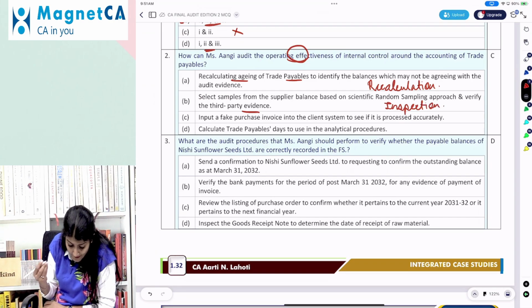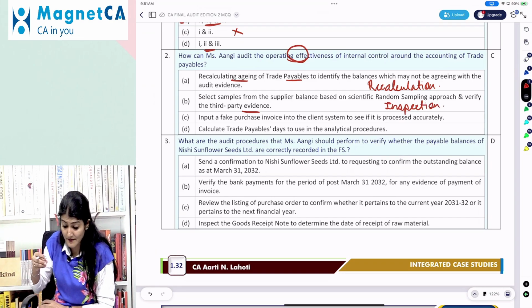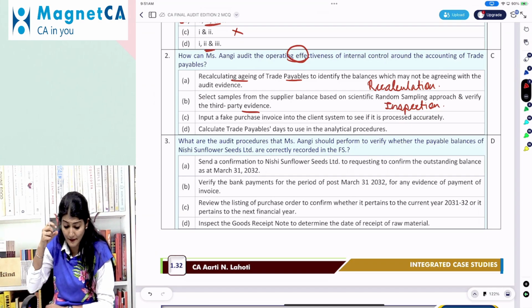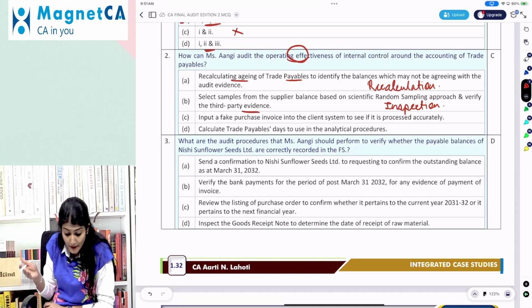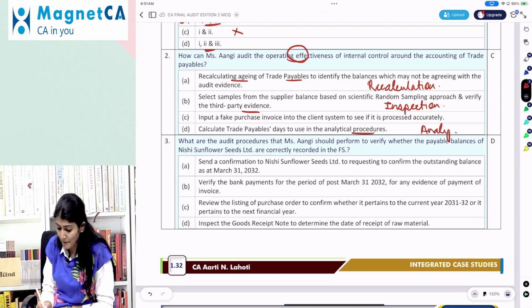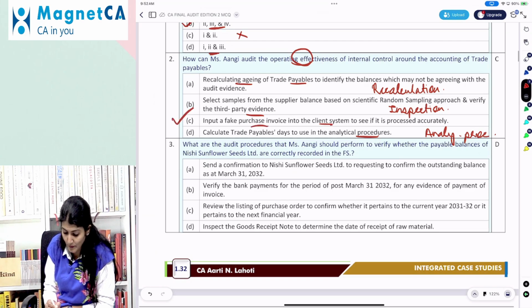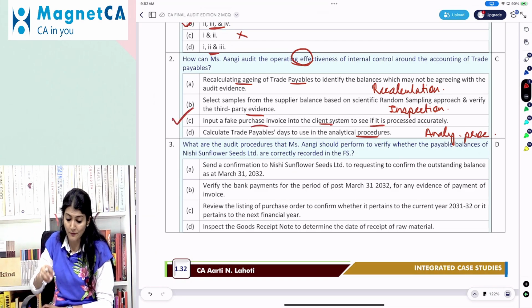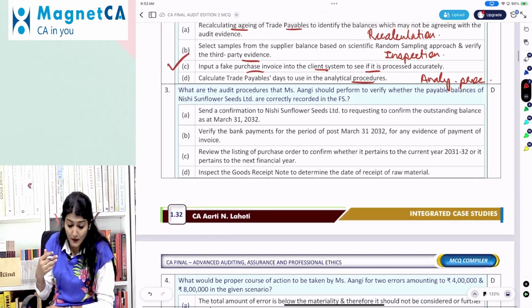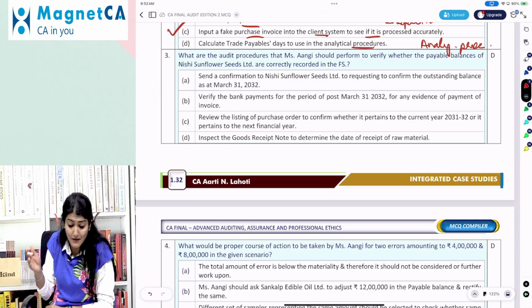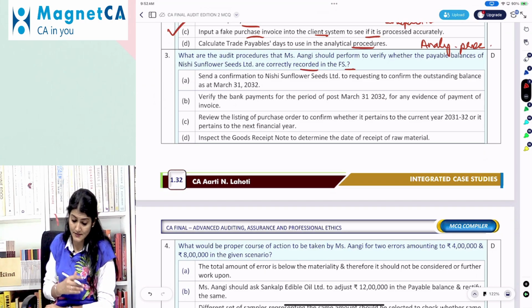Right, input a fake purchase invoice into the client system to see if it is processed accurately. Yeah, that is actually where you are doing the control testing. And calculate trade payable days to be used in analytical. So again, that's an analytical procedure, right? So which would be control testing, input a fake purchase invoice into the client system to see if it is processed accurately. Right. What are the audit procedures that Angi should perform to verify whether the payable balance of Nishi Sunflower are correctly recorded in the financial statements?